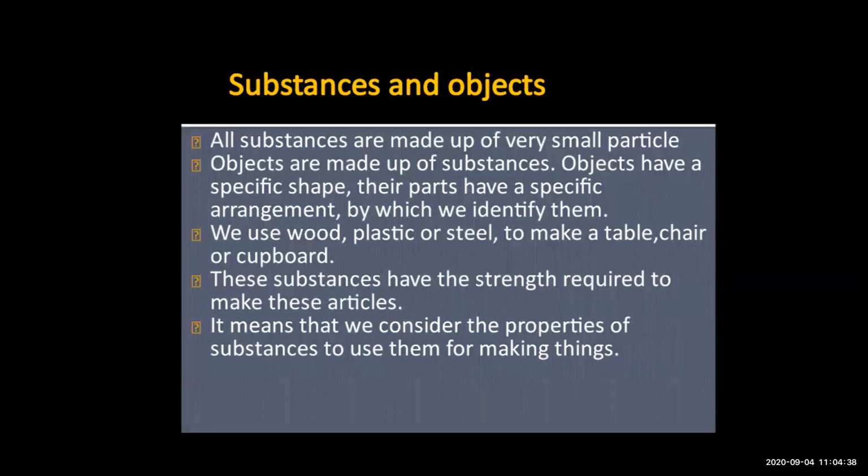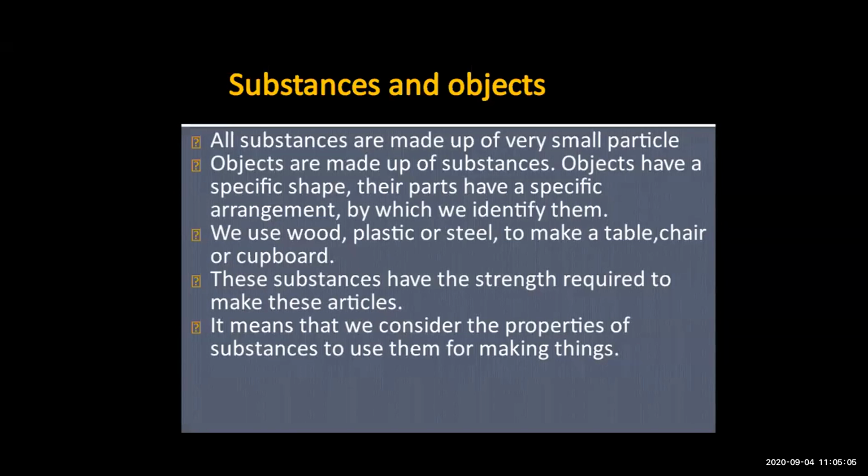If an object is given a specific shape and arrangement, the object looks attractive. For example, from wood, plastic and steel we can make a table, chair and cupboard. All these things require a specific shape as well as a specific arrangement, which is seen in this type of examples.